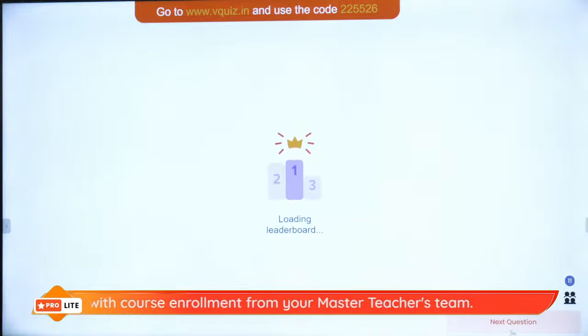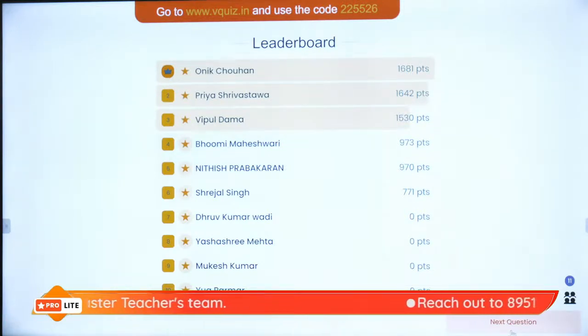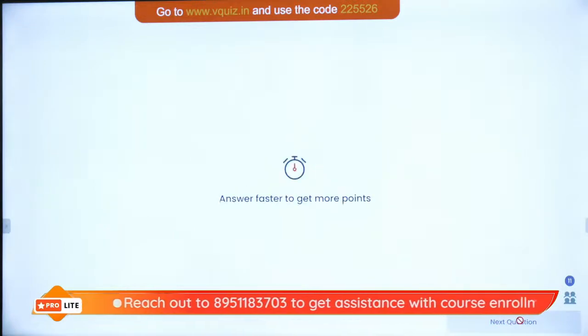Looking at the superboard with the superstars, we have got Onik, Priya, Vipul, Bhumi, Nitish, Tijal, Dhruv, Yashashree, Mukesh and Yug. Oh man, there is a very different kind of competition going on here. Come on guys, buck up. It's a very important chapter. How will it work if you don't know the answers? You must know the answers.